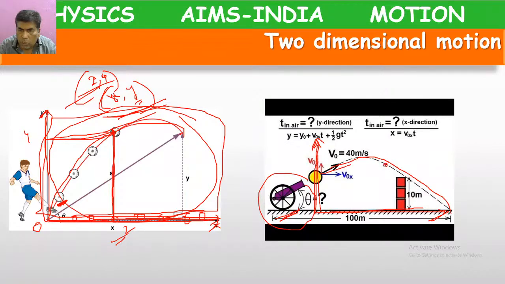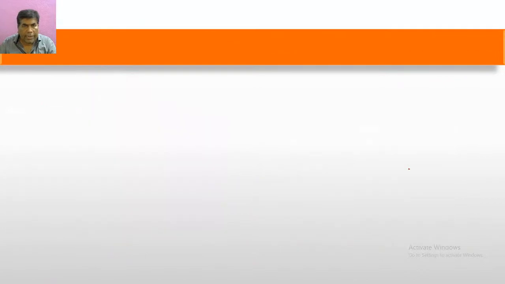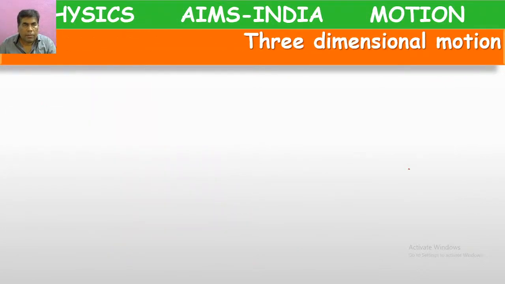So to tell the position of the bomb, we have to depend on both the x-axis and the y-axis. That's why this is also an example of two-dimensional motion. Okay, let's see three-dimensional motion.